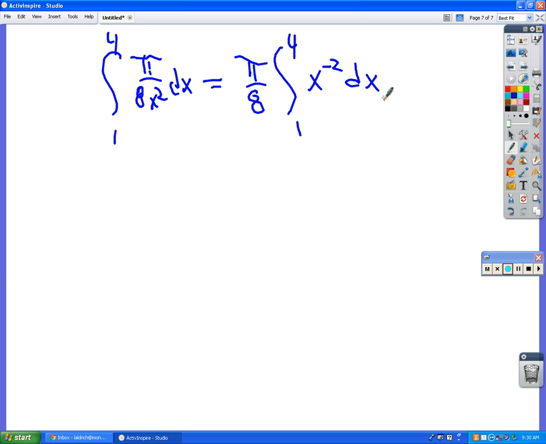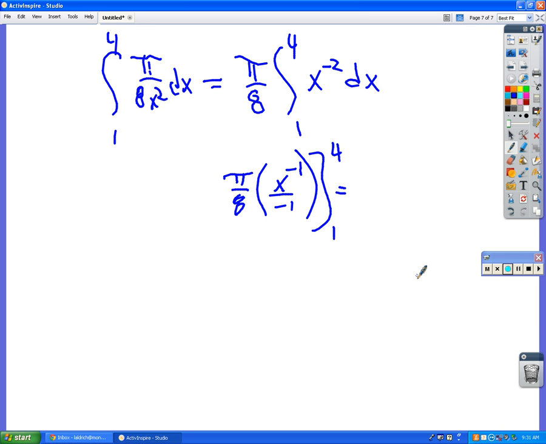So x to the negative 1 over negative 1. Right, so this is going to be pi over 8 times x to the negative 1 over negative 1, evaluated from 4 to 1. Okay?